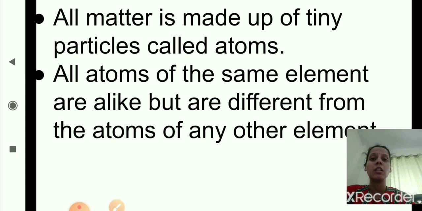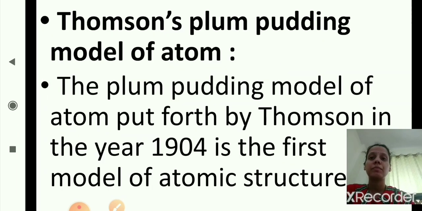Now we'll move to the next model, Thomson's plum pudding model of atom.